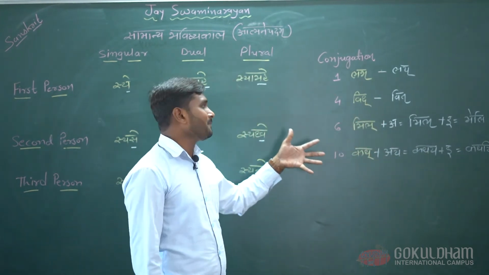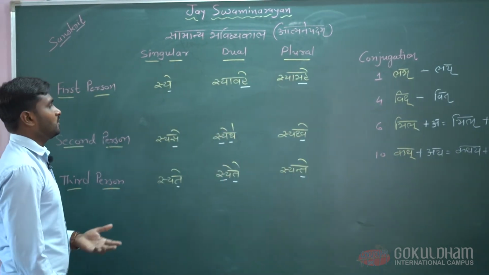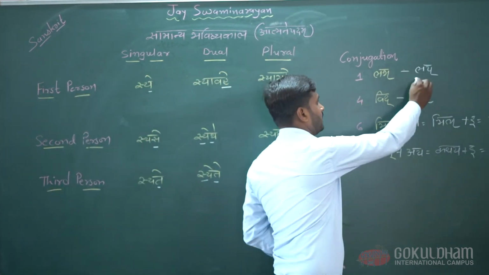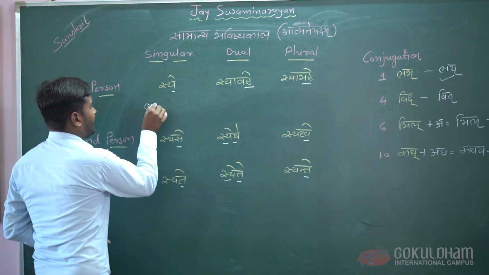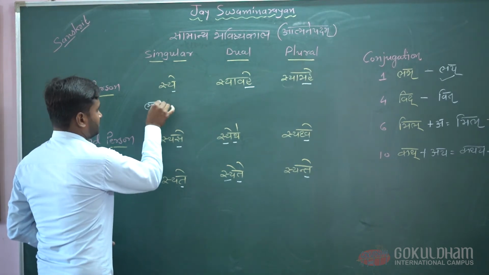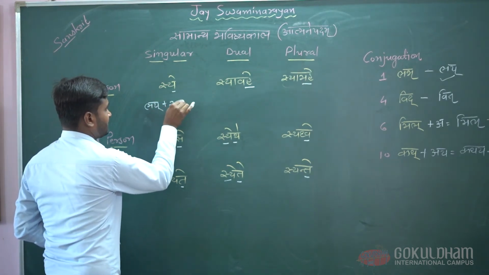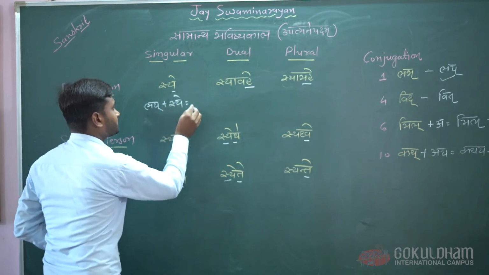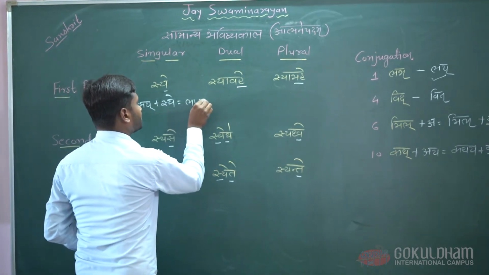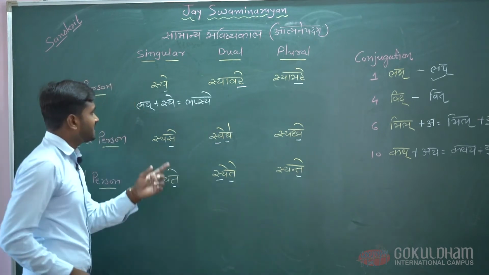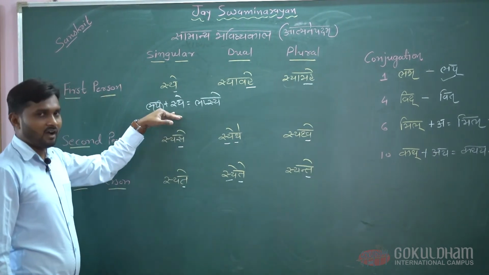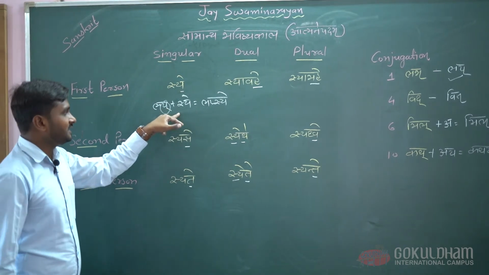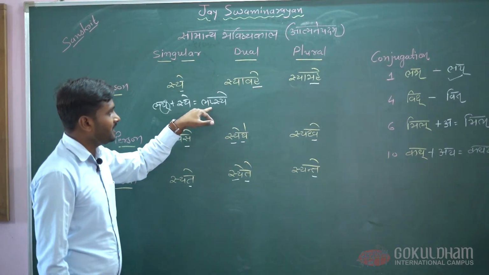The forms of verb become like this. First of all, we take the word labh. When we add labh into the sya, the word becomes lapse, because here there is halant and the sya is half, not a full. That's why the form of verb becomes lapse.